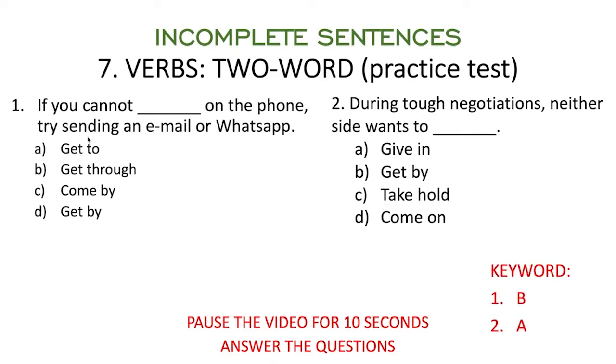Number 1, the answer would be B. Why is it so? Because the list of the options over here has different meanings. Here are the meanings. If you cannot blah blah blah on the phone, try sending an email or WhatsApp. So the answer would be B. If you cannot, mengangkat, or calling, calling your friend's phone.